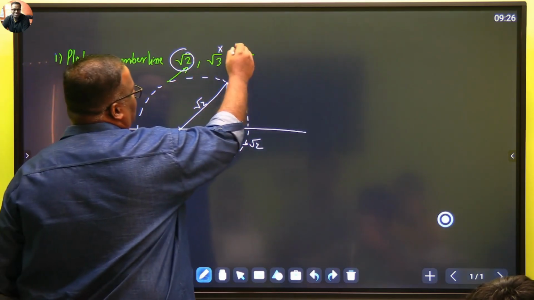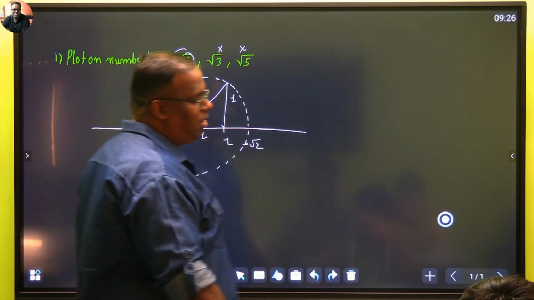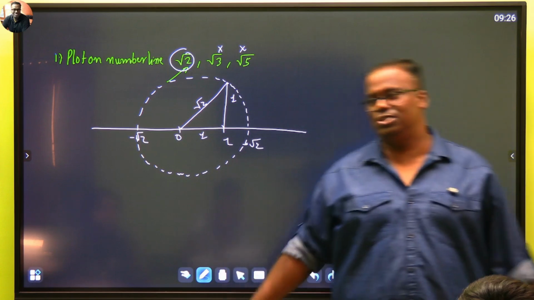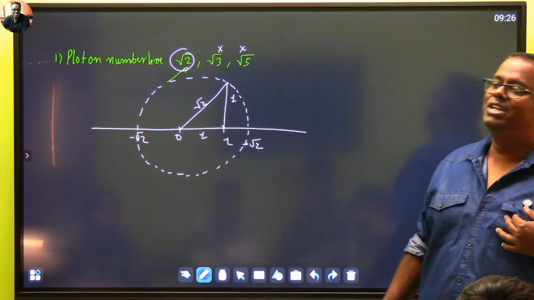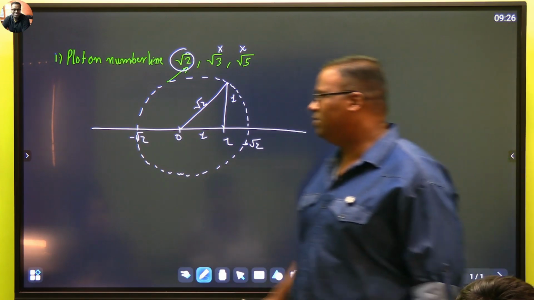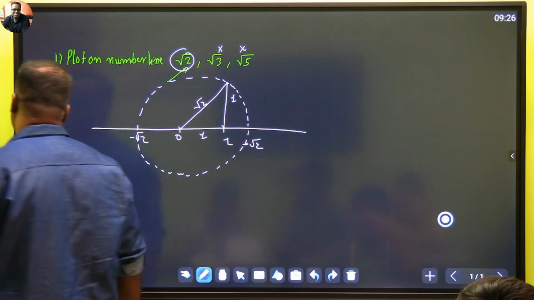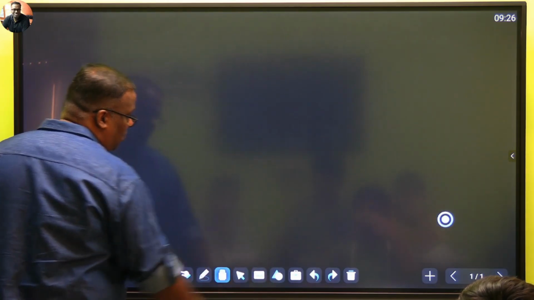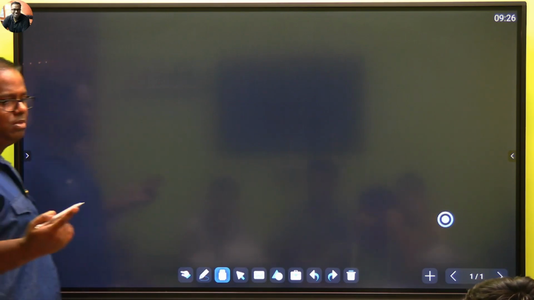There's no point in giving these because these will fetch higher marks, and the teacher has a choice of many other questions to put as higher mark questions, like questions from mensuration and all can come. Why polynomials? Why should they give from here? So plot on number line is one type of question that we get. Again, as I'm saying, go back home, at least plot one number line question.